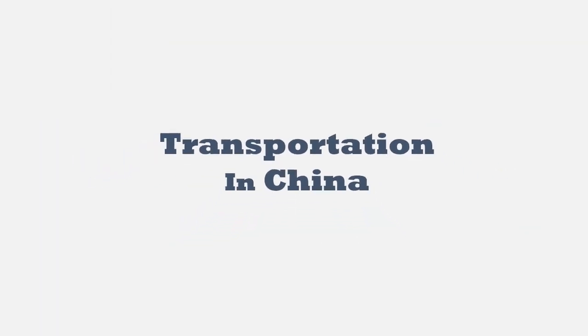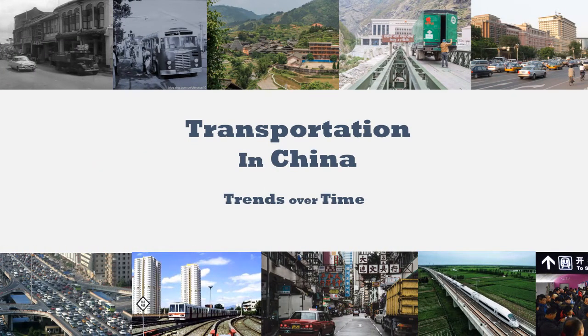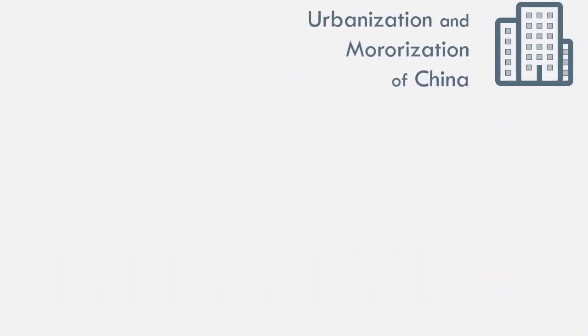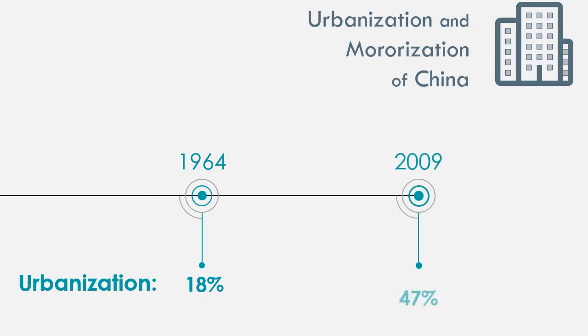China has experienced a remarkable scale of development over the last several decades. We will first look at how the trends of development in China impact the nation's transportation system. As China has developed and modernized, larger and larger shares of the country's growing population are living in cities. In 1964, just 18% of Chinese citizens lived in urban areas. By 2009, that figure had grown to 47%.